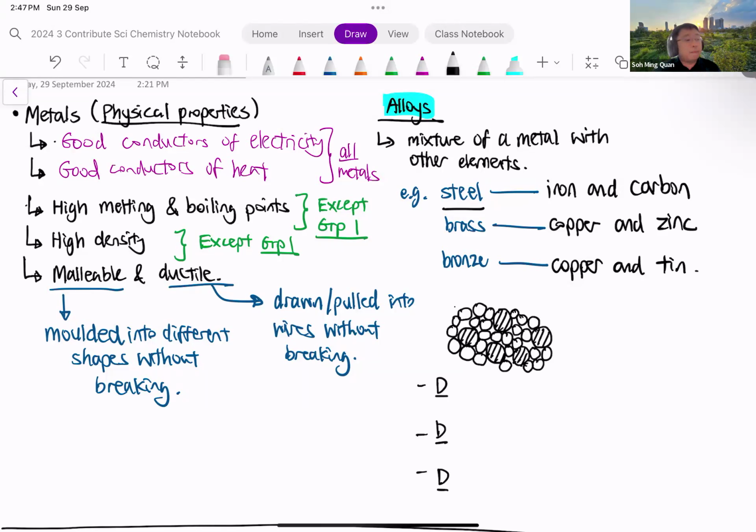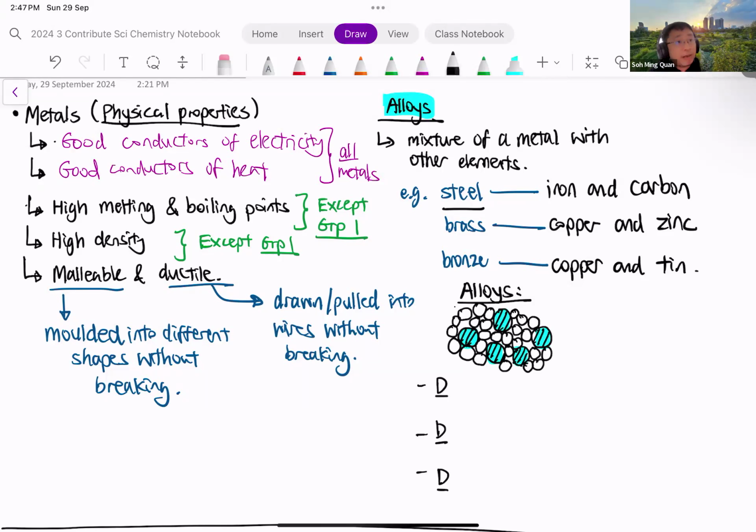Now, besides knowing the elements present in alloys, you need to be able to draw alloys as well. Over here, I've drawn a diagram of the particles present in an alloy. You can take a closer look, but immediately you spot that there are different atoms present. This makes sense because alloys are mixtures of a metal with other elements. That's why you have different atoms mixed together in an alloy. You need to recognize that this is a diagram of the particles in an alloy. But besides that, you also need to be able to explain why alloys are stronger and harder.